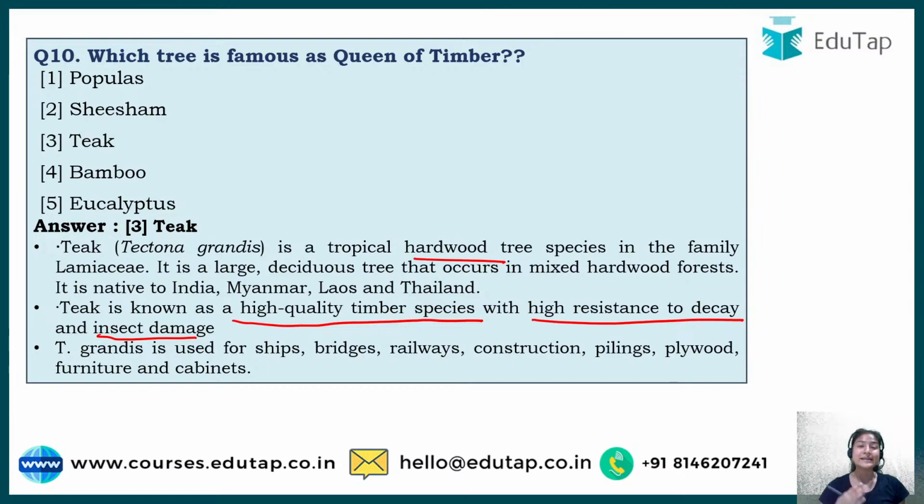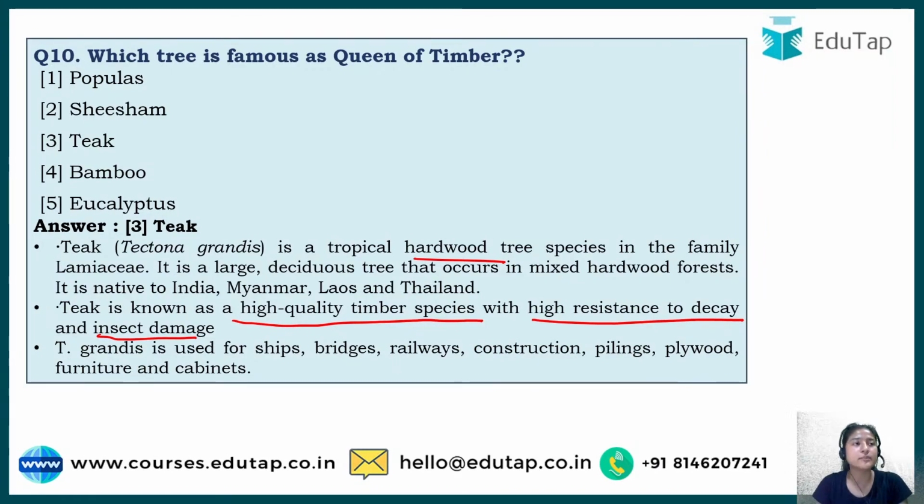It is highly resistant to decay, means it does not decompose easily, and it is of high quality. How can I say this? See, if you're going for a 100 rupees top and if you're going for a 1000 rupees top, both are made of cotton, but still you can differentiate between the quality, right? Similarly, the trees or species that are used for timber purpose.